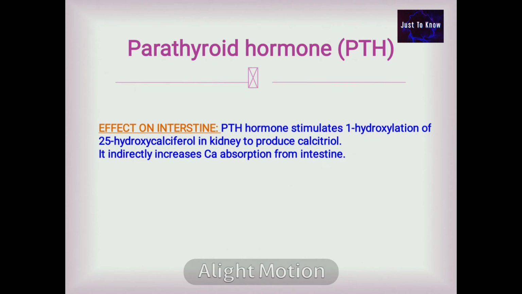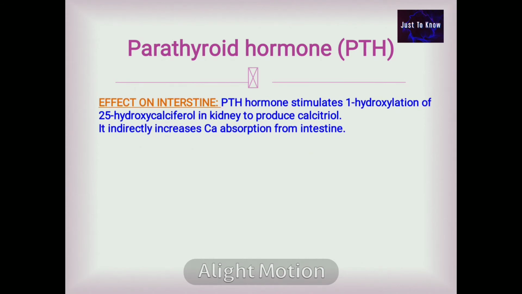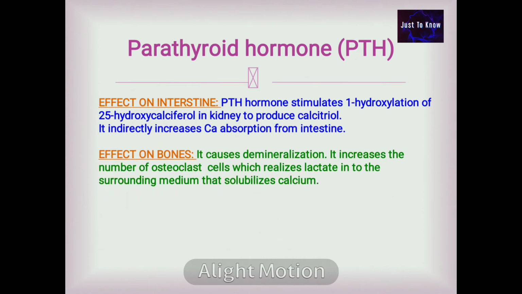Parathyroid hormone. Its effect on intestine. Parathyroid hormone stimulates 1-hydroxylation of 25-hydroxycalciferol in the kidney to produce calcitriol. In this way, it indirectly increases the calcium absorption from the intestine. Effect on bone. It causes demineralization.